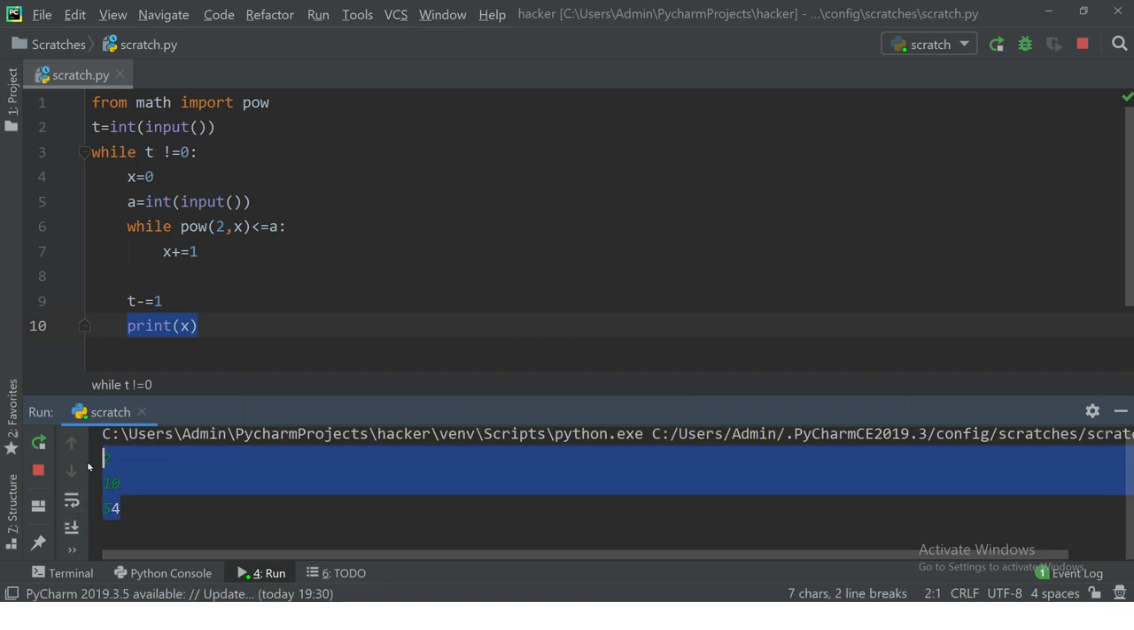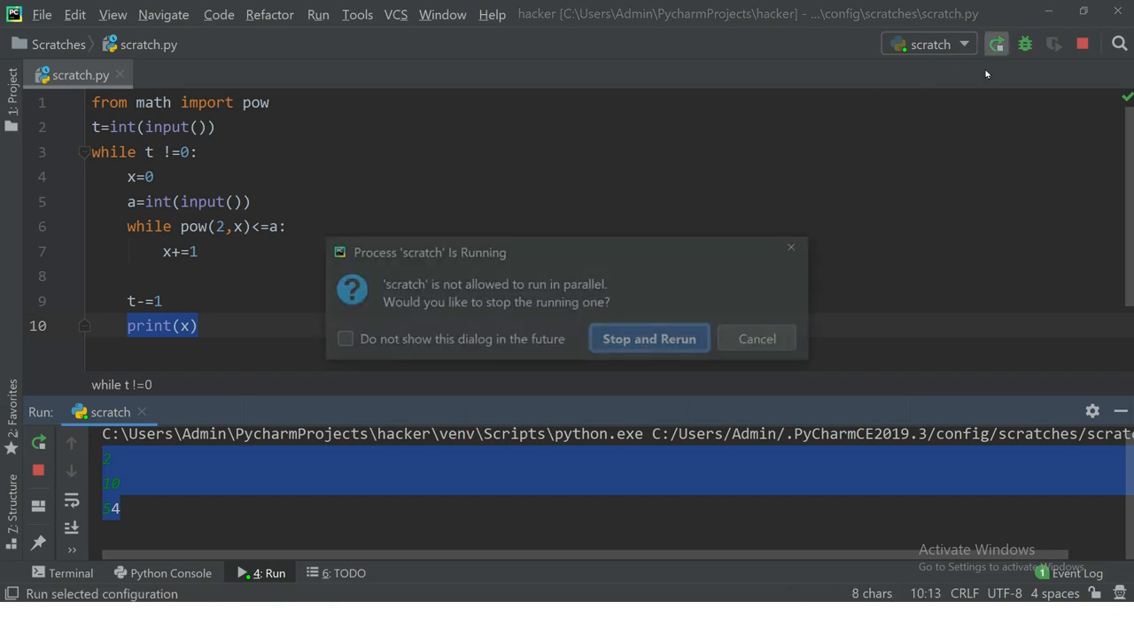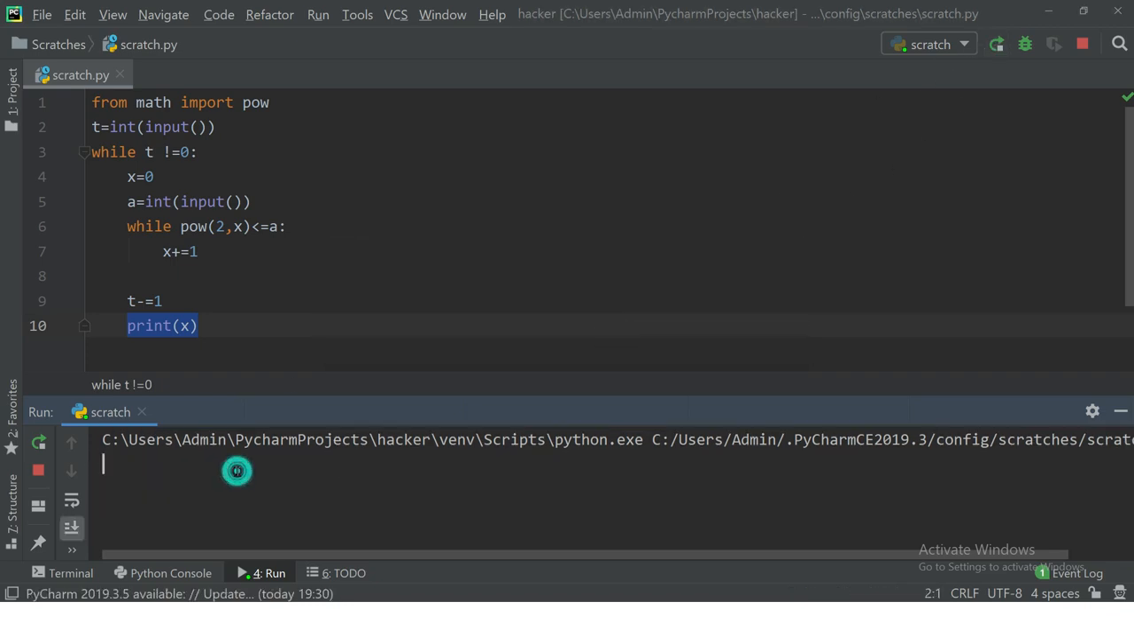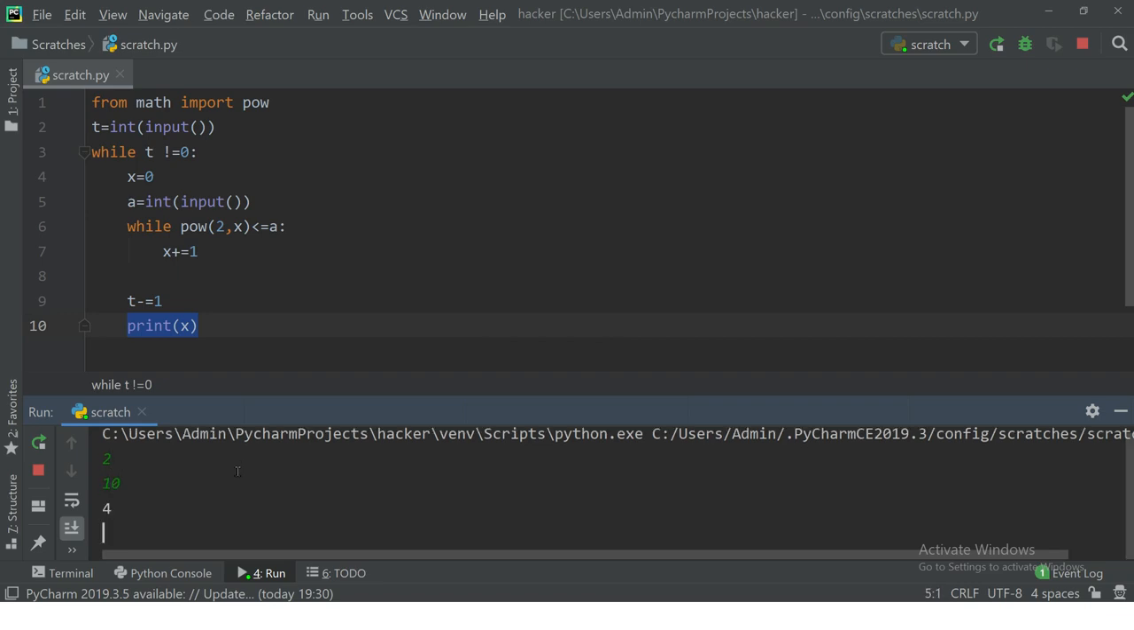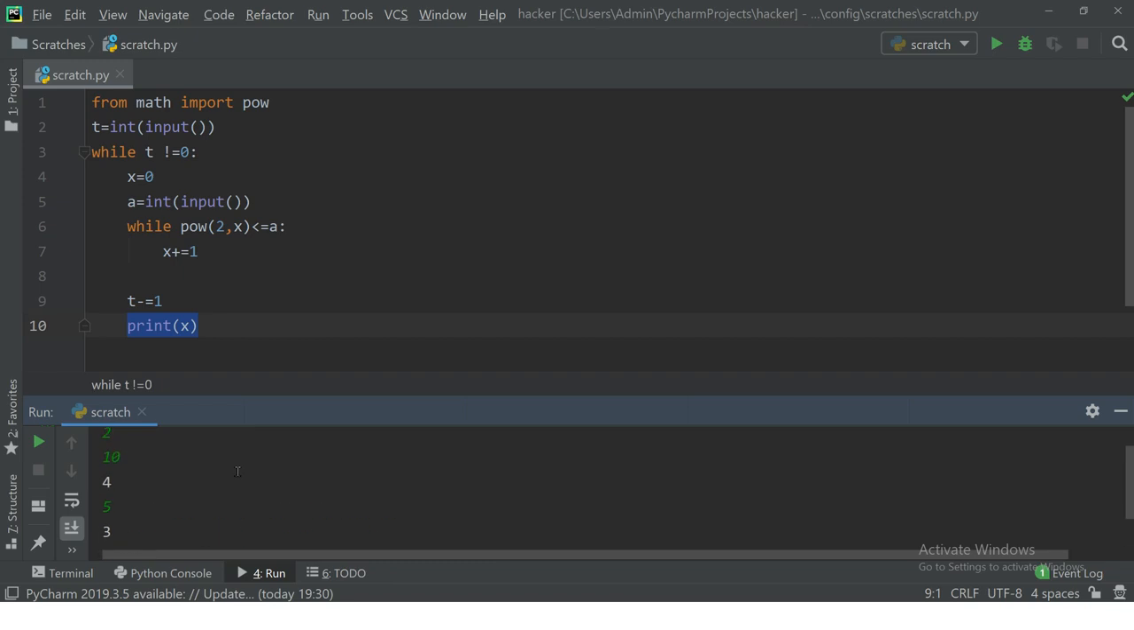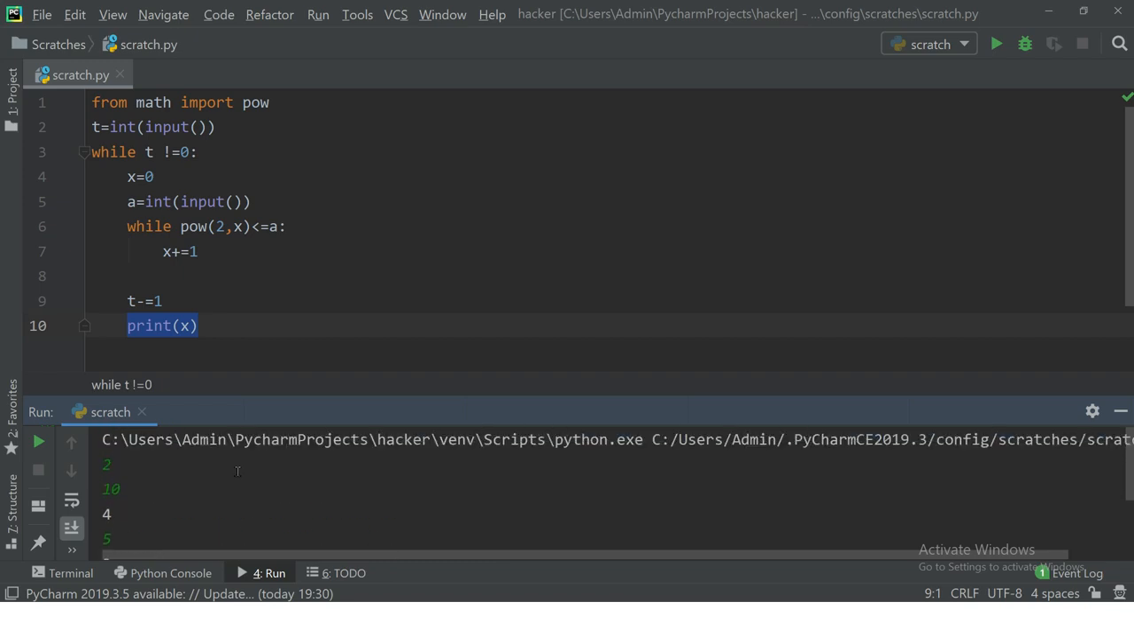We'll just run it again. So for an input of 10 we have an output of 4, so it will give us 4. For an input of 5 we have 3 coins in the bag, so it gives us an output of 3. So this is how it works.